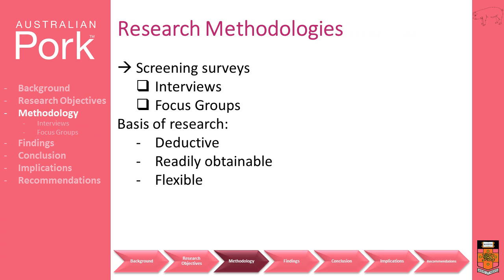Our research design took the direction of a more deductive approach. 2 methods of qualitative fieldwork were selected to identify pork's perceived strengths and weaknesses relative to other meats, and in doing so, find ways to stimulate the target consumer groups to increase their frequency of pork consumption and favourable pork experiences. Due to the exploratory and descriptive nature of our study, our selected methods were in-depth interviews and focus groups. This allowed us to collect data which was insightful, readily obtainable, and flexible in regards to how conversations evolved from initial questions.